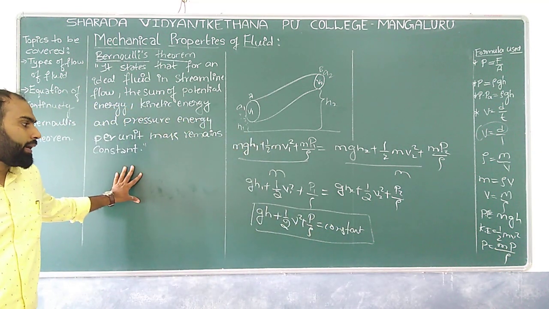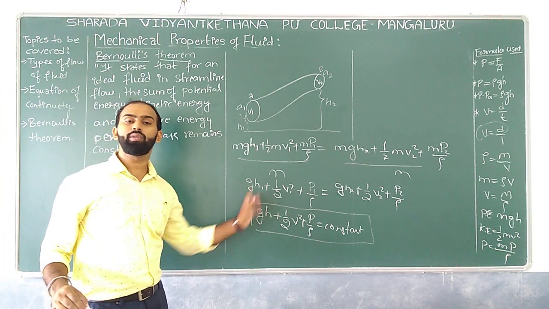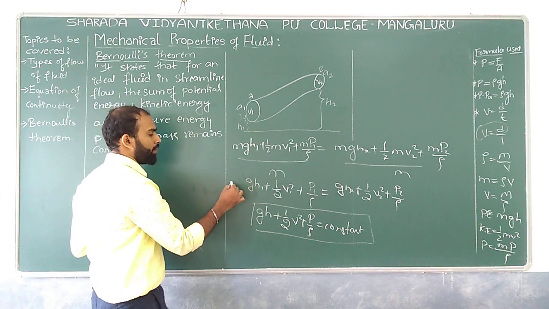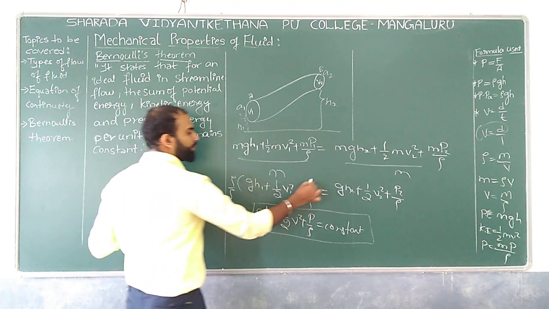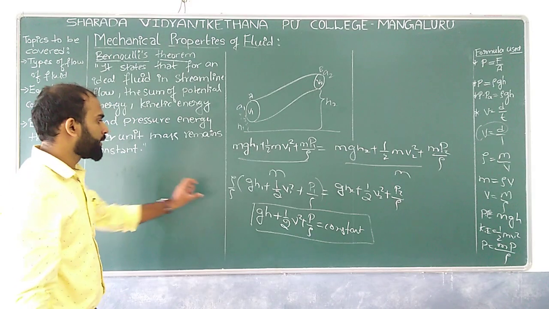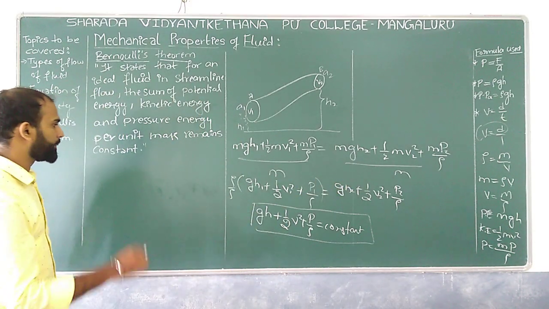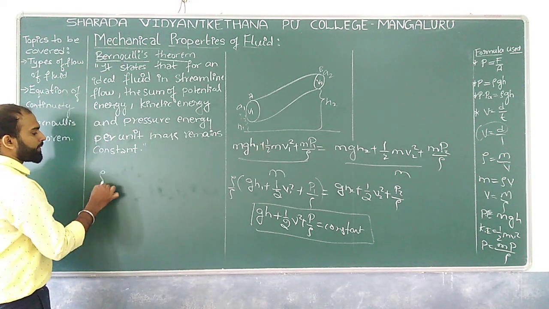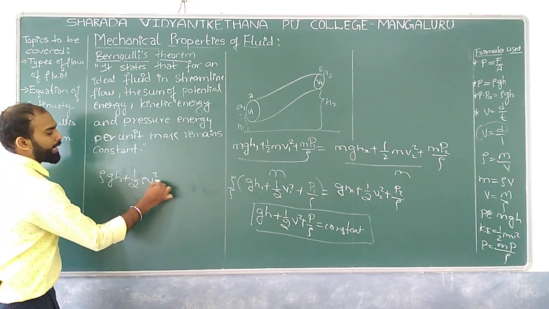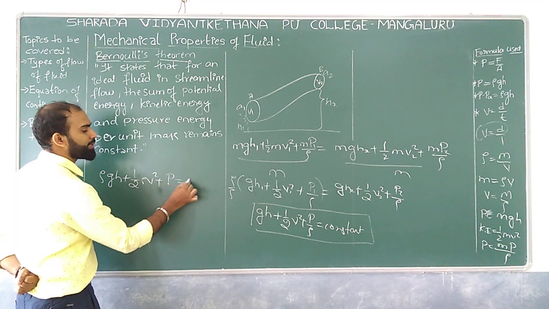Also, one more formula we can write: if I multiply rho on both sides, will it affect our actual value? No. So if I multiply the whole expression by rho, we get rho gh plus half rho V square plus P is equal to constant.